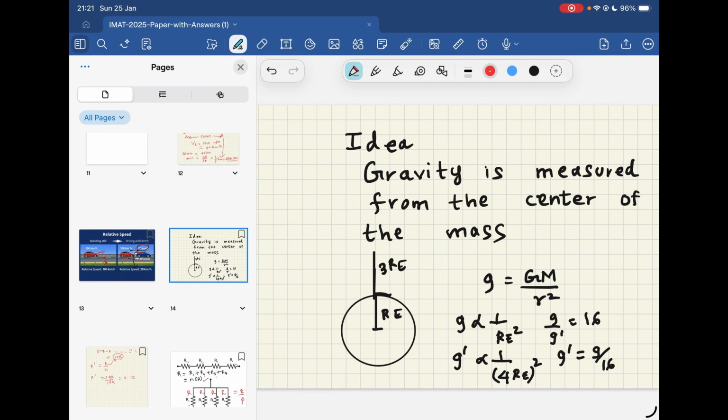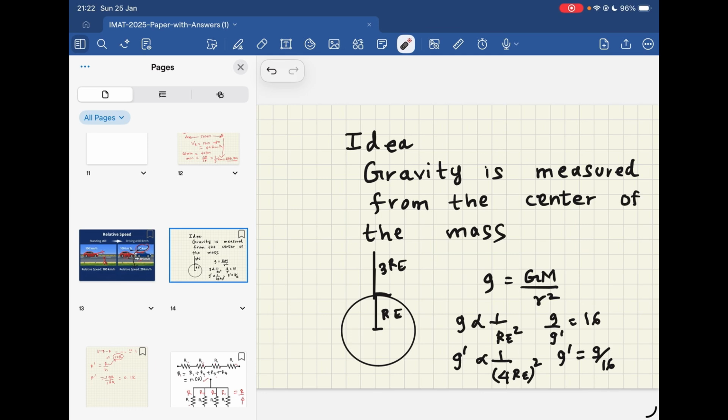Whenever you are solving these physics problems, make sure to approach them with the proportional idea. It is easier to solve. Now you see the gravity is proportional to the distance from the center of mass, which is r, so g is proportional to 1 over r squared.